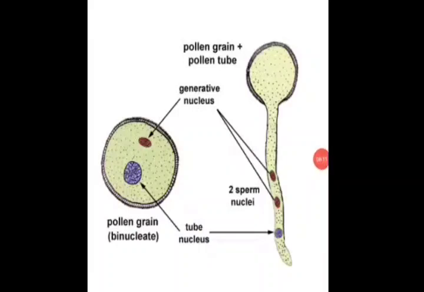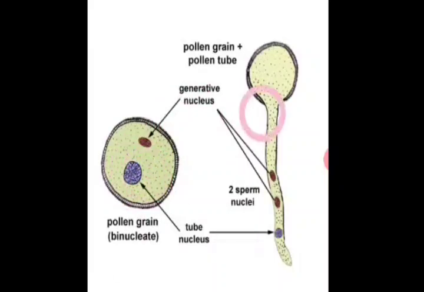Pollen grain has two types of nuclei, the generative nucleus and the tube nucleus, right? You can see this is the generative nucleus and this is the tube nucleus.